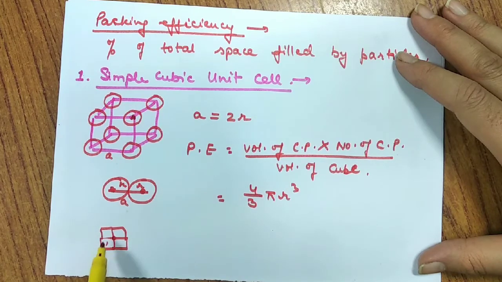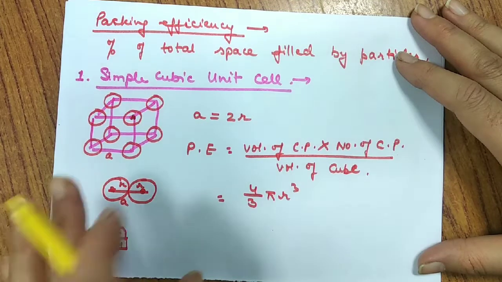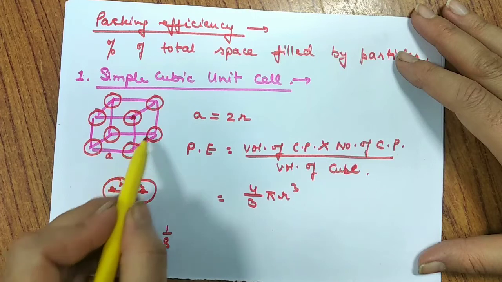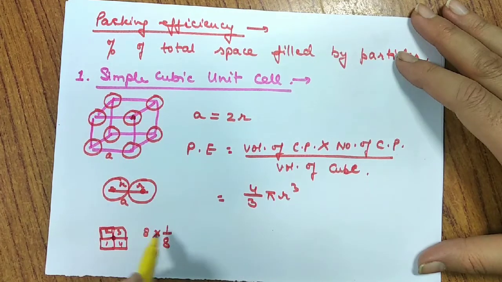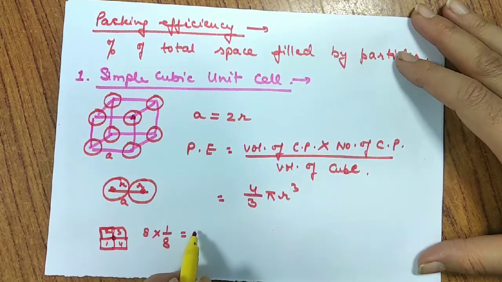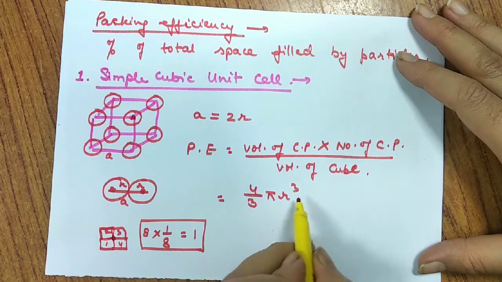So this corner has been occupied by 4 cubes in this plane and 4 cubes above this. So this corner has been shared by a total of 8 unit cells. So in each unit cell, the contribution of this corner would be 1 by 8. And a total of 8 such corners are present, so the number of constituent particles per unit cell will remain 1 for simple cubic unit cell.